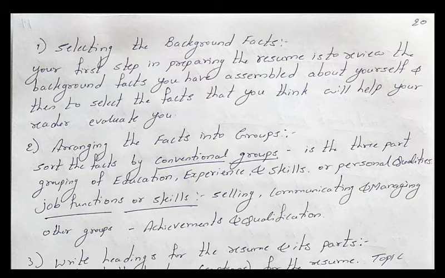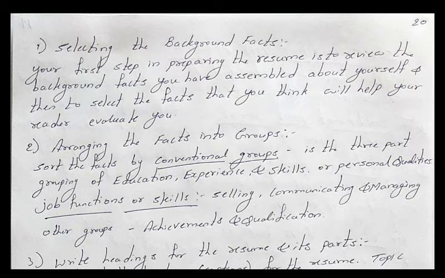The first one is the conventional group. This conventional group consists of information about your education, your experience and skills. Another one is personal qualities. Is it clear? So the conventional groups which you are going to prepare are mainly classified into a three-part grouping.